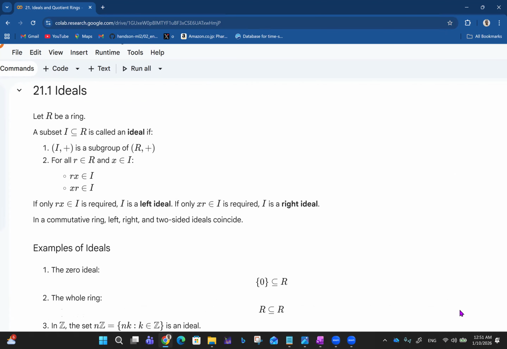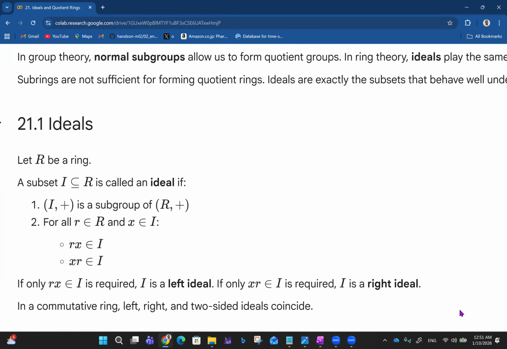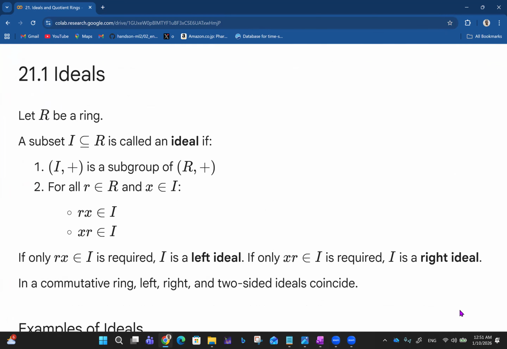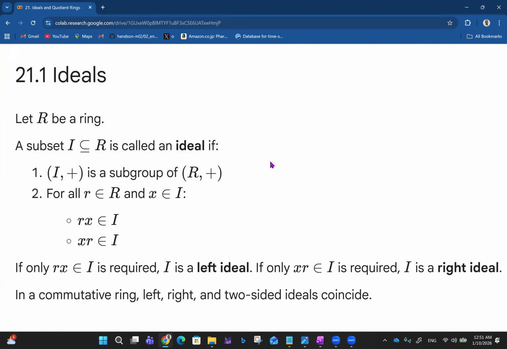So let's see what ideals are. First of all, ideals. Let R be a ring. Of course, we already know that a ring is a set with two binary operations, unlike a group, which is a set with one binary operation. The binary operations are addition and multiplication. The additive structure follows five axioms: closure, associativity, identity element, inverse element, and commutativity.